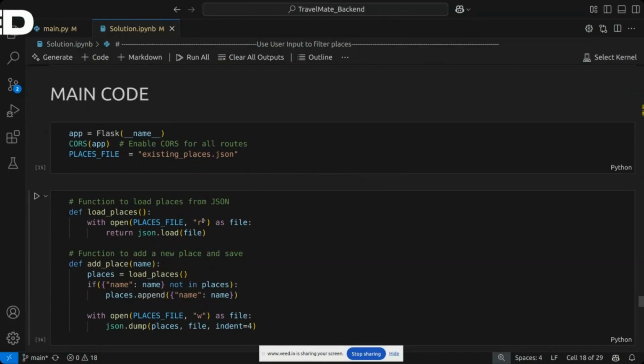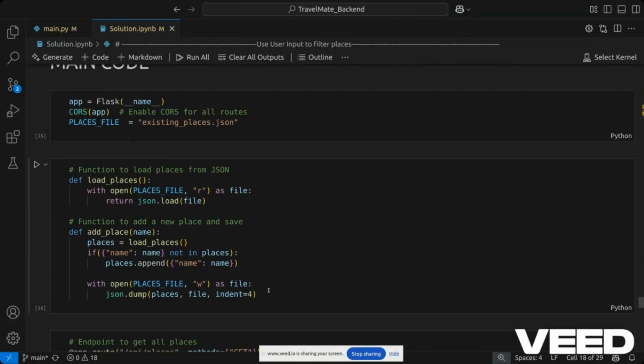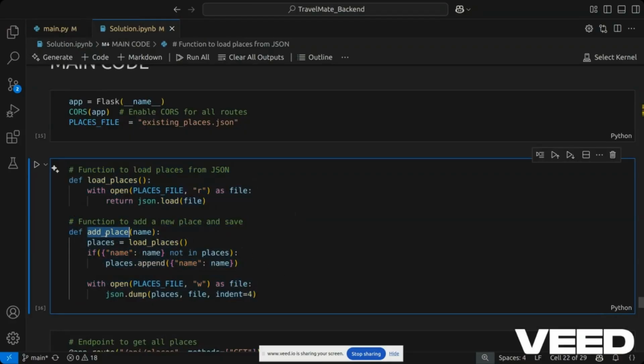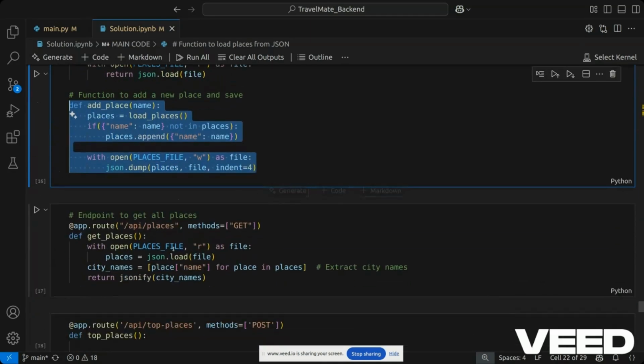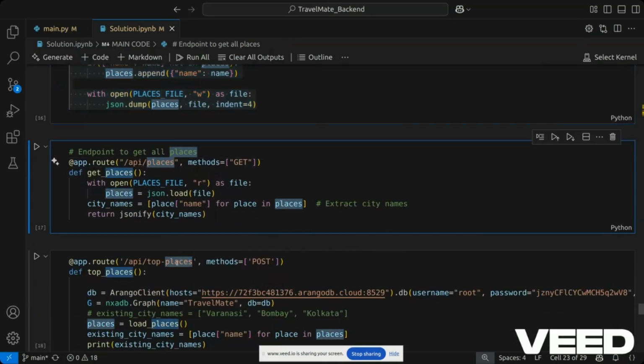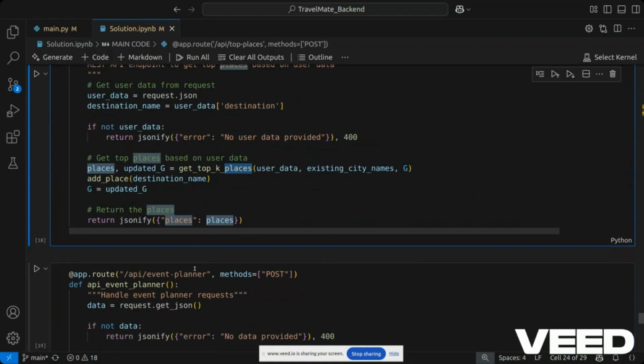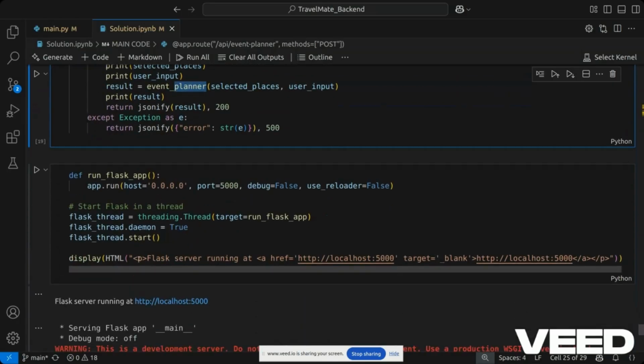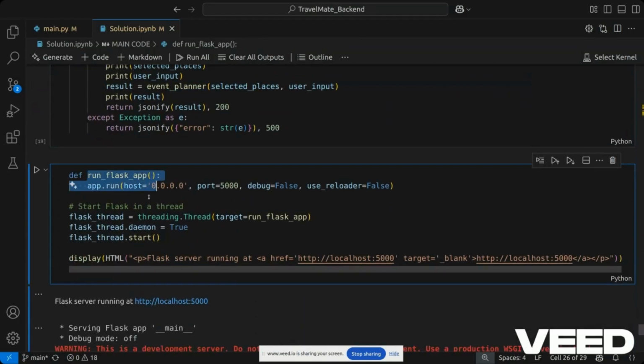The Python Flask API. This is a list of the places that have already been visited, and we are adding the place after searching it for one time. These are some of the endpoints. This is the places endpoint. This is the top k places endpoint, and this is the event planner endpoint. And here we can run the Flask app using a threading operation.